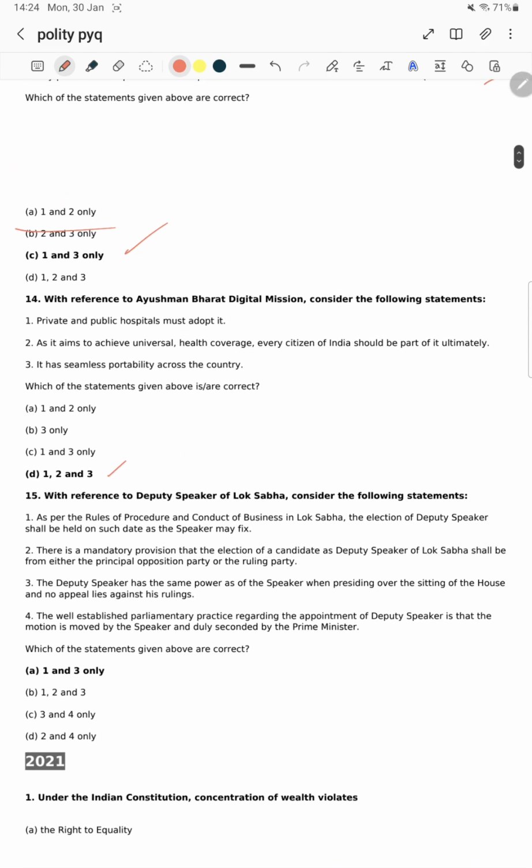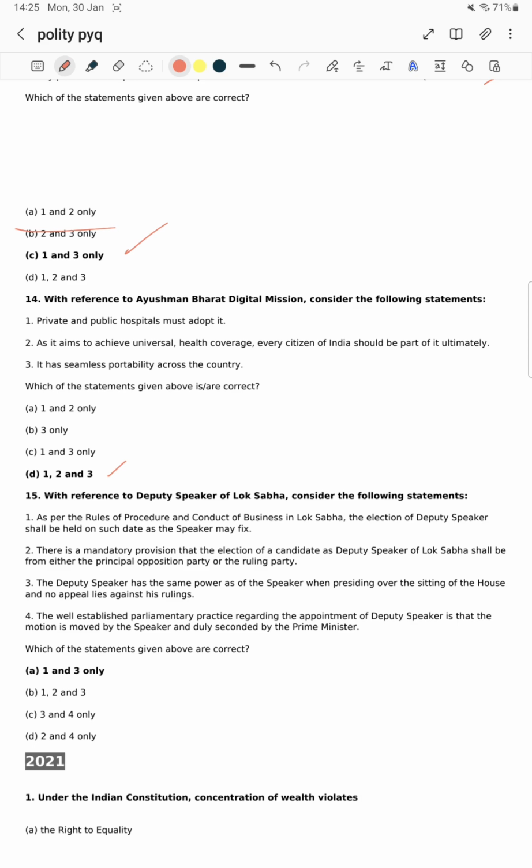With reference to the deputy speaker of the Lok Sabha, consider following statements. The question is from the parliament. From the parliament we have seen the Lok Sabha question and the deputy speaker question, the two questions. As per the rules of procedure and conduct business in Lok Sabha, the election of deputy speaker shall be held on such date as a speaker may fix. Yes, obviously right statement. There is a mandatory provision that the election of a candidate as deputy speaker of Lok Sabha shall be from either principal opposition party or the ruling party.